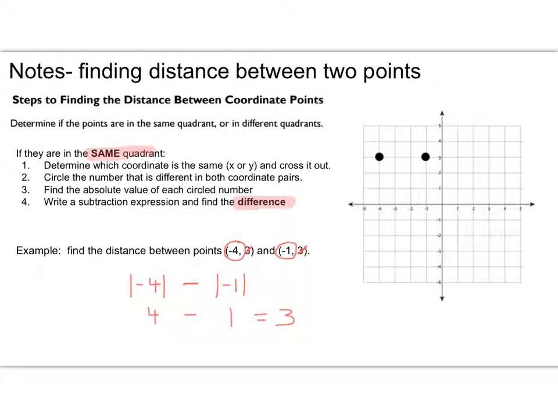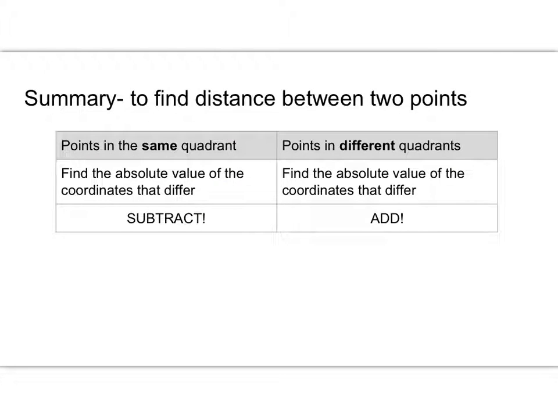So go ahead and turn to the next page, please. All right, so once again, if your points are in the same quadrant, find the absolute value of the coordinates that differ and subtract. Same quadrant, subtract. Points that are in different quadrants, again, find the absolute value of the coordinates that differ, either the x or the y, and add. So different quadrants, add. All right, so let's take a look at some examples of this and see how this works.